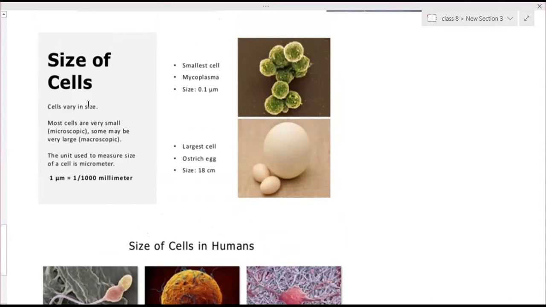Sizes of cells. Cells vary in size. Most cells are very small, microscopic. Some may be very large, macroscopic. Micro means very small. Macro means large. The unit used to measure the size of the cell is micrometer. So 1 micrometer is 1 by 1000 millimeter, and is 1 by 1 million meters.